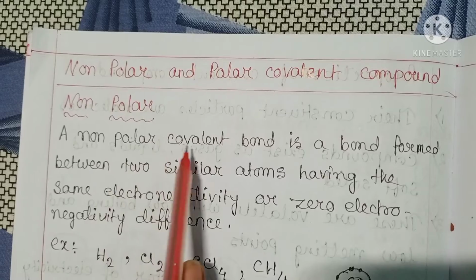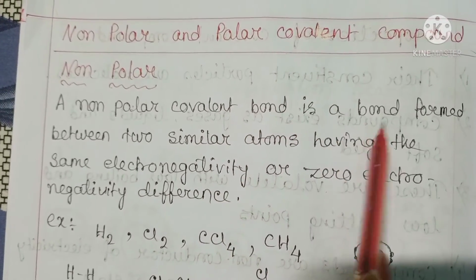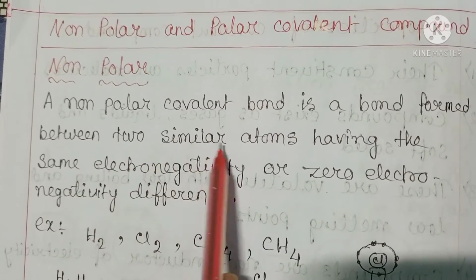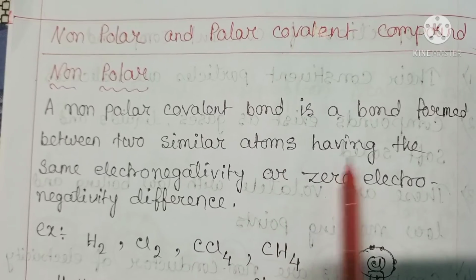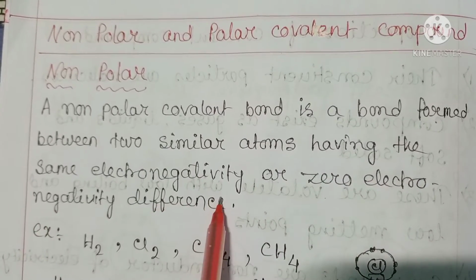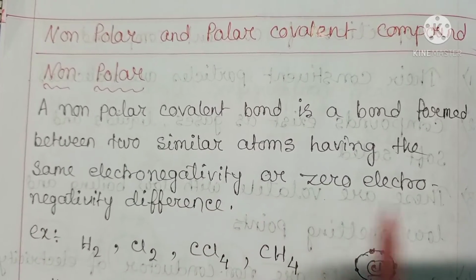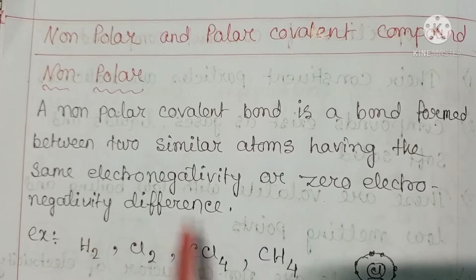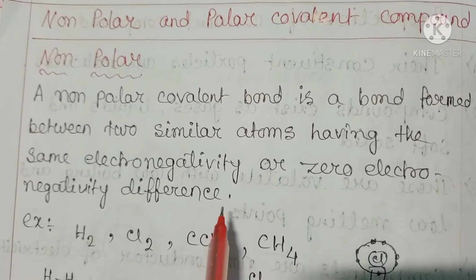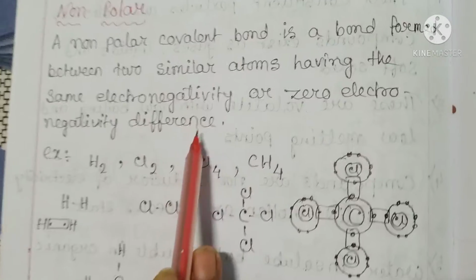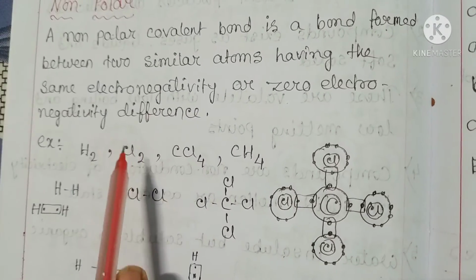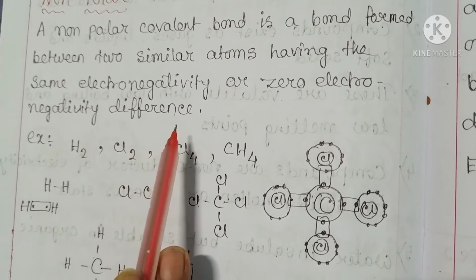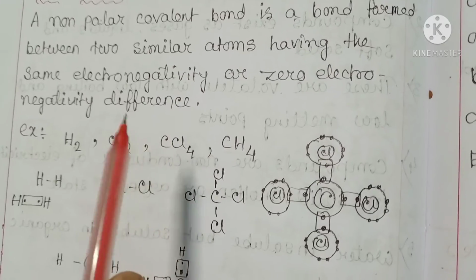A non-polar covalent bond is a bond formed between two similar atoms having the same electronegativity or zero electronegativity difference. This means covalent compounds are non-polar when shared electrons are equally distributed between the two atoms.